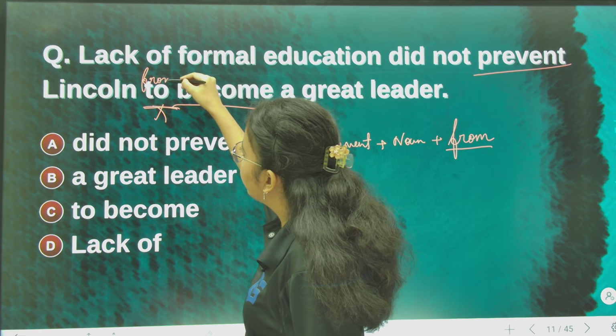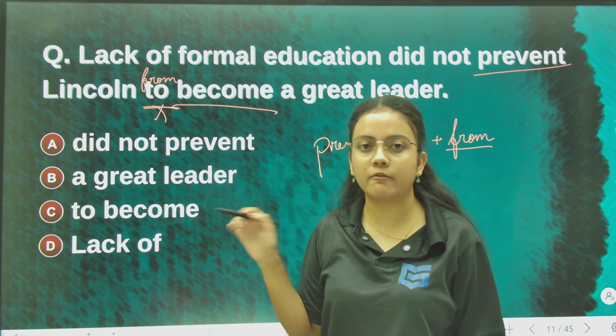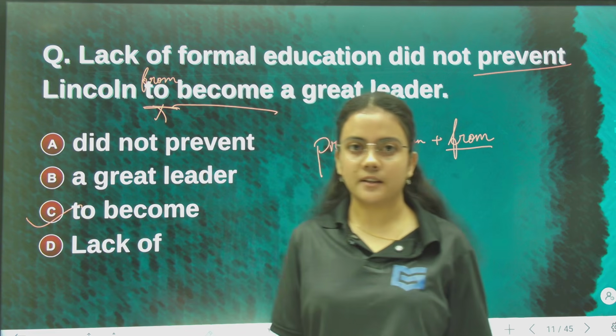The answer should have been from become. Because prevent is there, after prevent we never write to. So as to become is there, this is the incorrect segment.